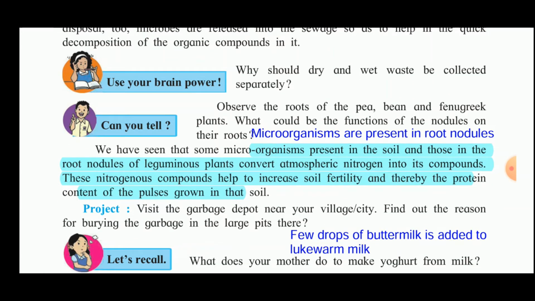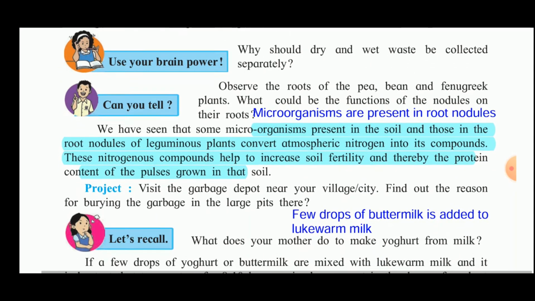The answer is, the dry waste like paper, plastic, metals and all, they can't be decomposed, but they can be recycled and converted into useful material. Whereas the wet waste such as food remains, peels of vegetables and fruits, dung and all, can be decomposed using microbes and converted into manure.